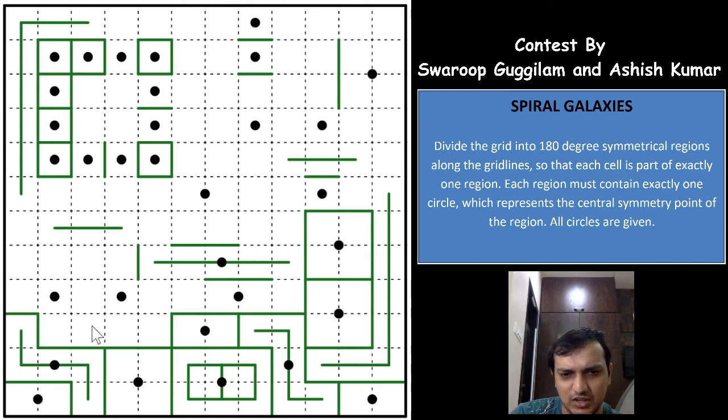Now if you see this cell, that's a really good logic here. This cell cannot be taken by this galaxy because the opposite end is not of the same region, and this cell cannot be taken by the bigger galaxy also, because then this galaxy is blocking the path, which means that this cell will have to be taken by this galaxy, and this cell also will have to be taken by this galaxy, and which means that both of these cells also will be of the same galaxy, right? So it is something like this.